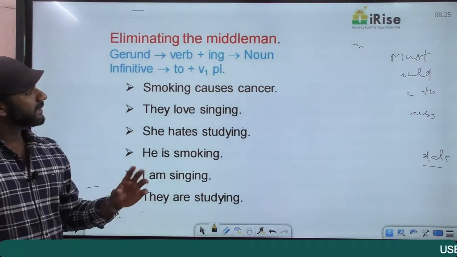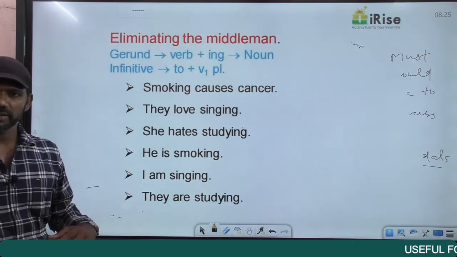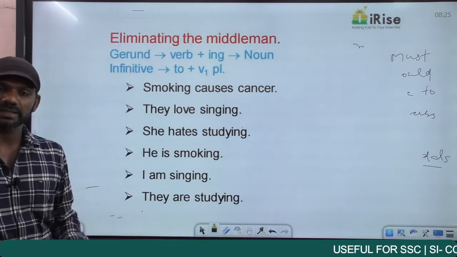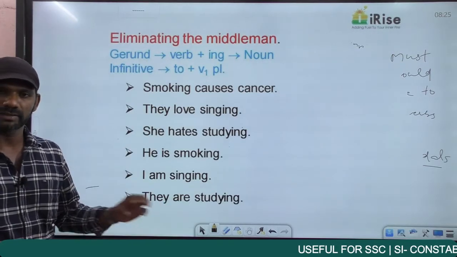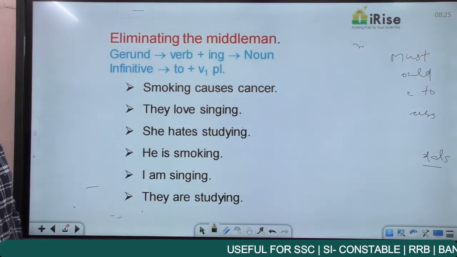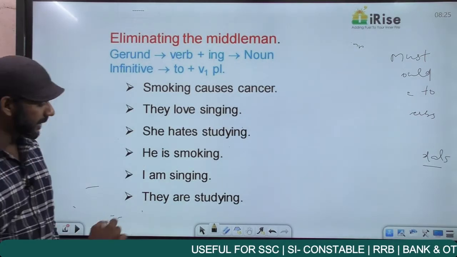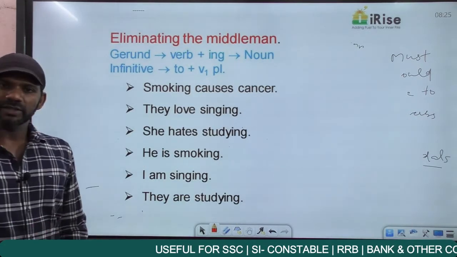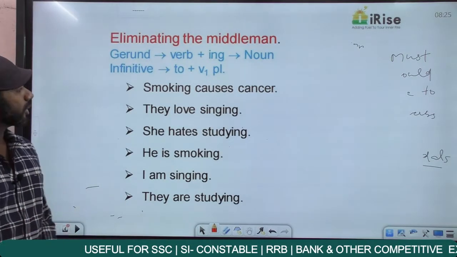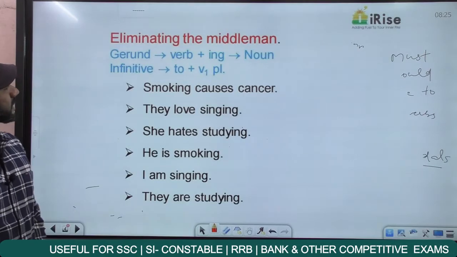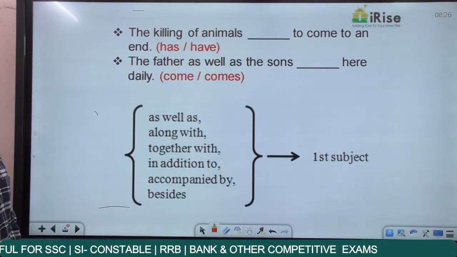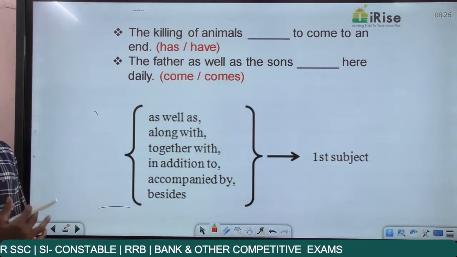Now as I said, this topic has got many subdivisions. We'll go for those subdivisions in detail and we'll try solving some questions based only on these rules, whether it's selection or elimination. Come to the first subdivision, eliminating the middleman. I'll tell you what. Come to the statement: The killing of animals dash come to an end.